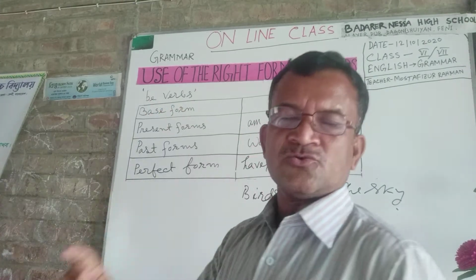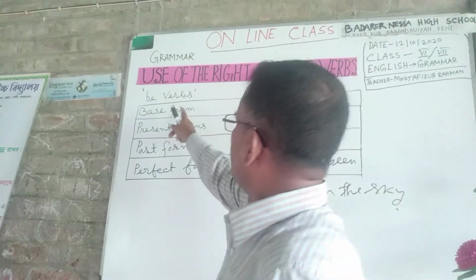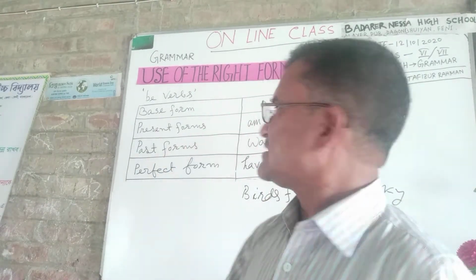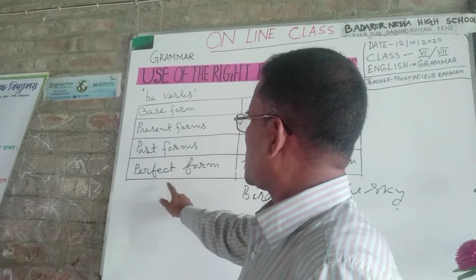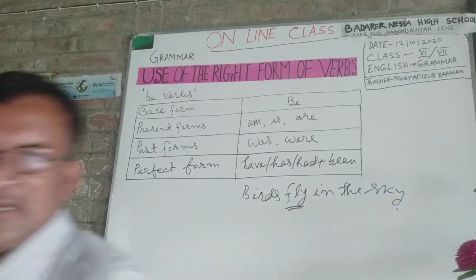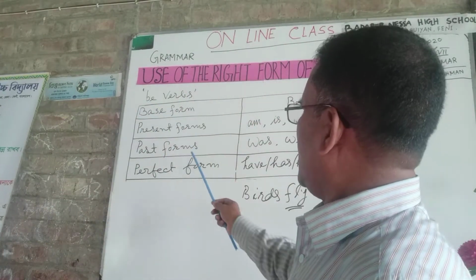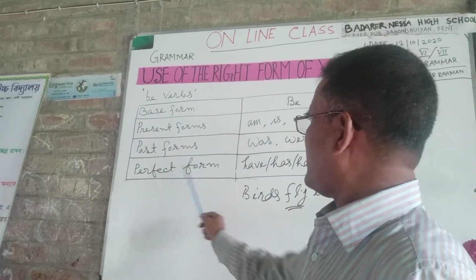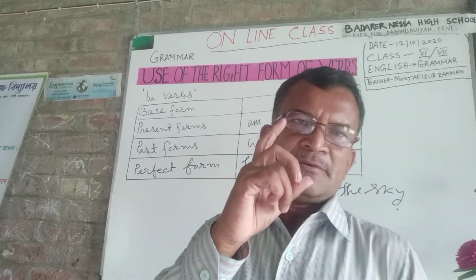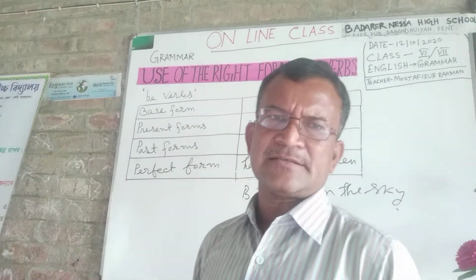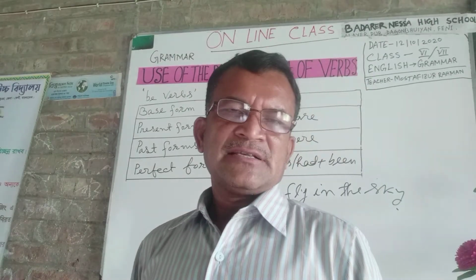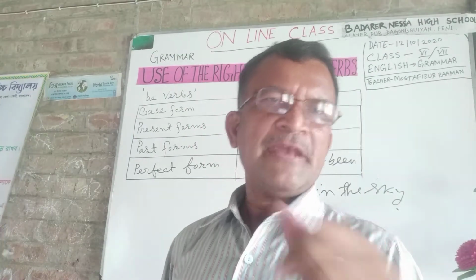First of all, I want to show you the number one rule, be verbs. Be verbs are classified into three classes: present form, past form and perfect form. Present form: am, is, are. Past form: was, were. And perfect form: have, has, had, plus been. Where we use be verbs, always remember that sometimes they are used as auxiliary verbs, sometimes as main verbs.